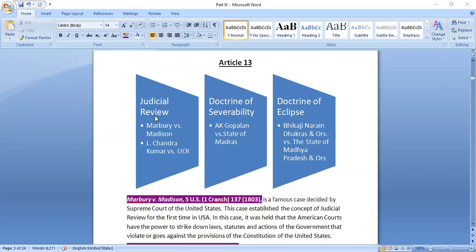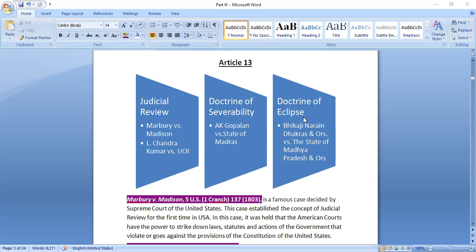Judicial review. That means what? Judicially will review. What will it review? It will review whatever laws are there, whether they are fulfilling the provisions of Part 3 or not. Doctrine of severability. If you consider it as several, you can divide the law into several parts. If we can divide it into parts, then we would consider only those parts as invalid. If we cannot, the entire thing would become invalid.